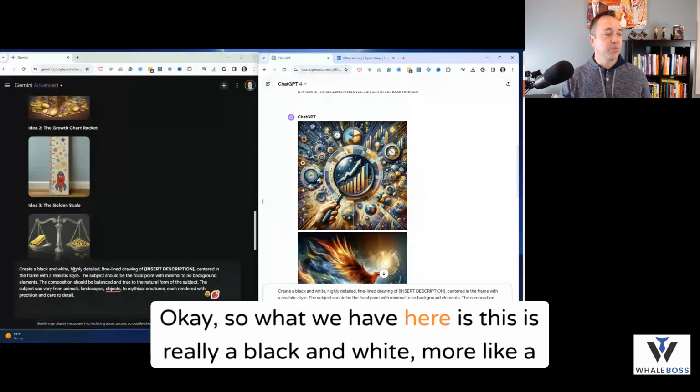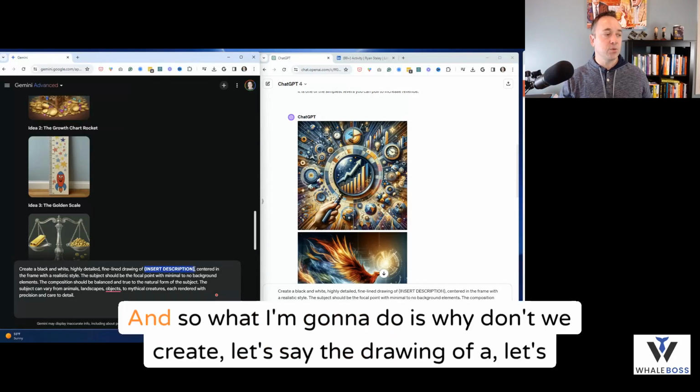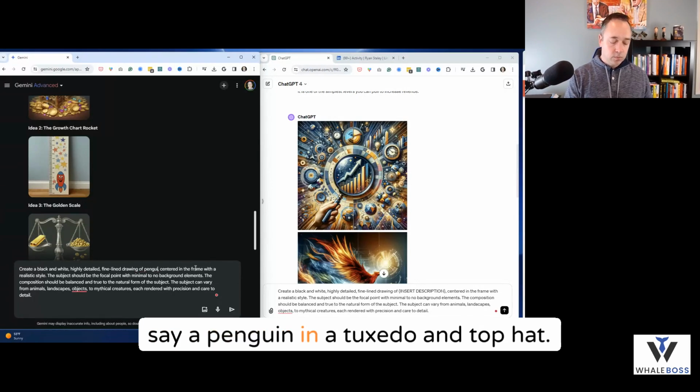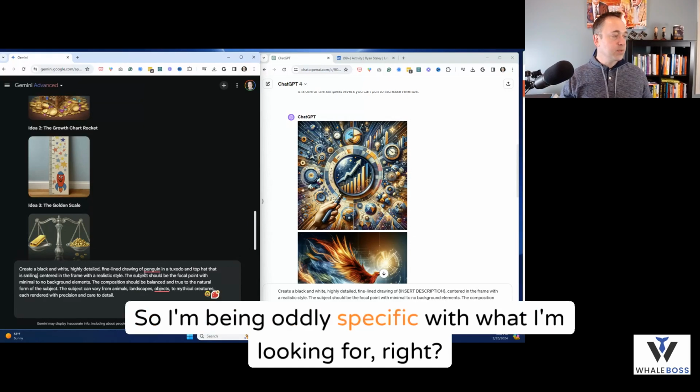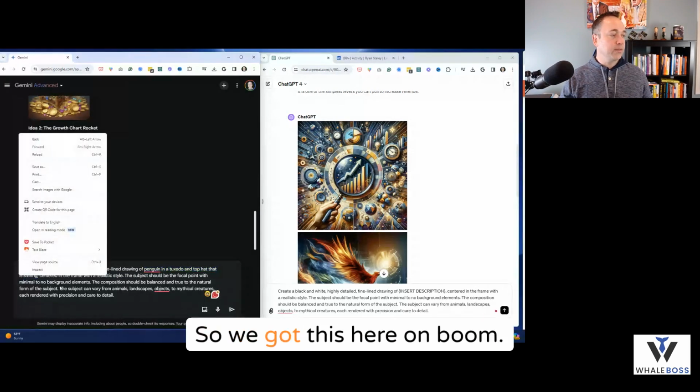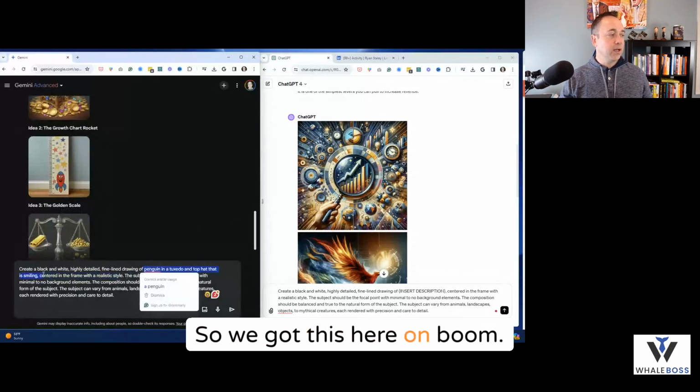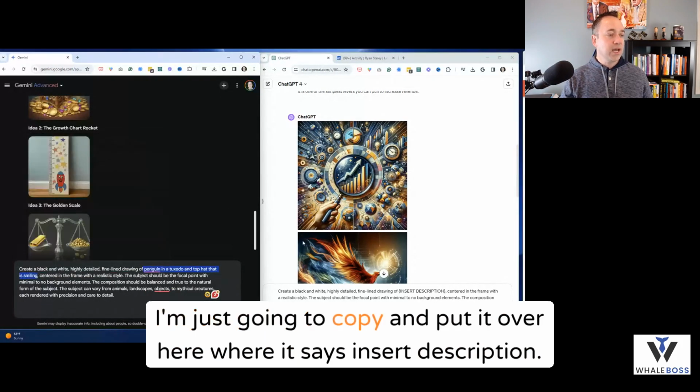Okay, so what we have here is really a black and white, more like a cartoon image, right? And so what I'm going to do is, why don't we create, let's say, the drawing of a penguin in a tuxedo and top hat that is smiling. So I'm being oddly specific with what I'm looking for, right? And so we got this here. I'm just going to copy it and put it over here where it says insert description. So we're going to do that.